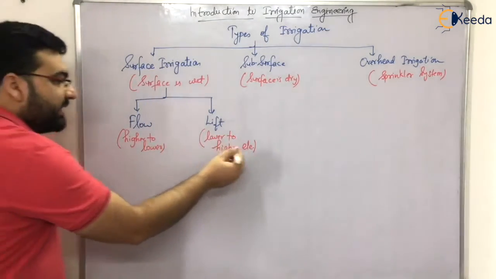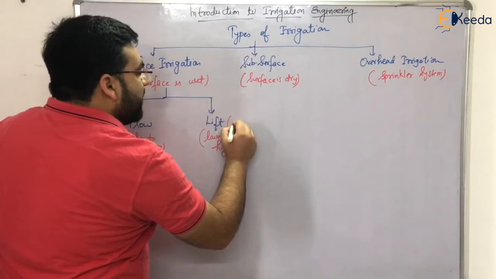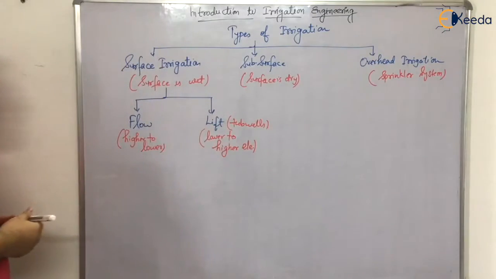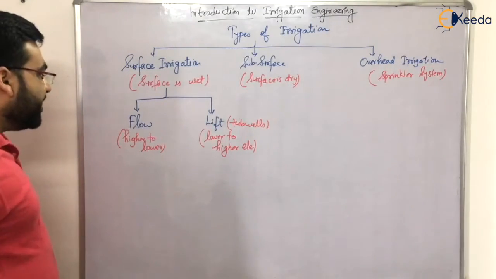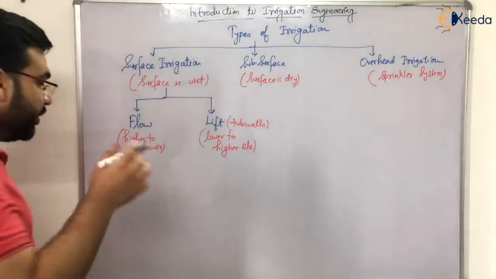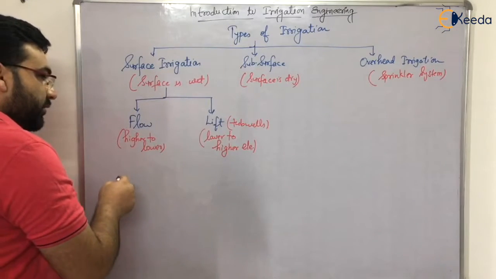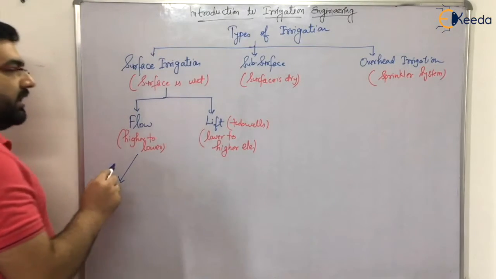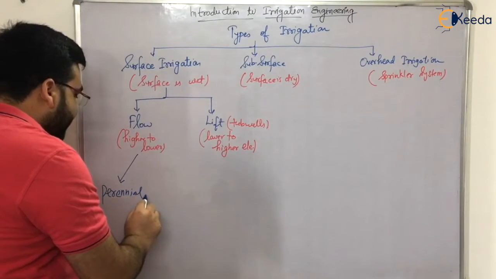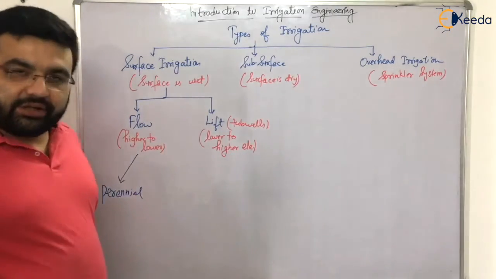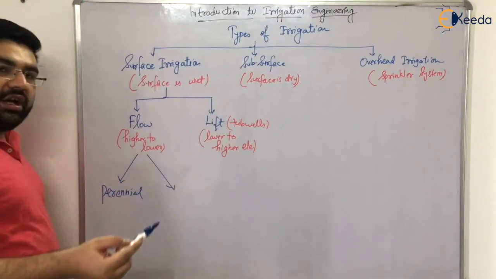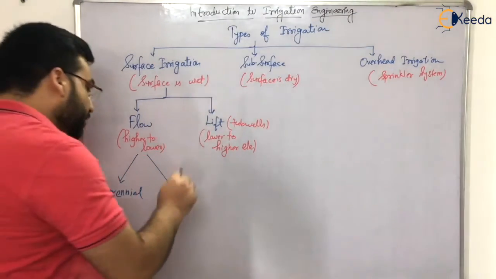Now what is the best example for lift irrigation? We have tube wells. Tube wells are the best example. Clear? Now coming to flow irrigation, it is also of two types. One is perennial, and another one is inundation or flood type. Perennial means throughout the year. Another type of flow irrigation is known as inundation irrigation.